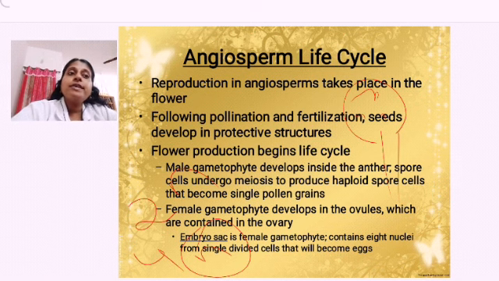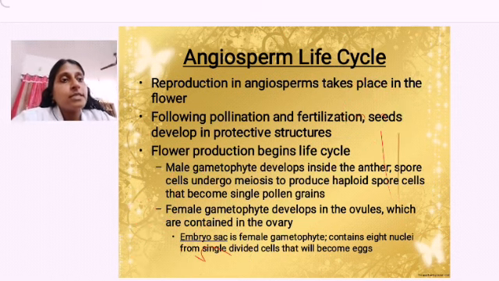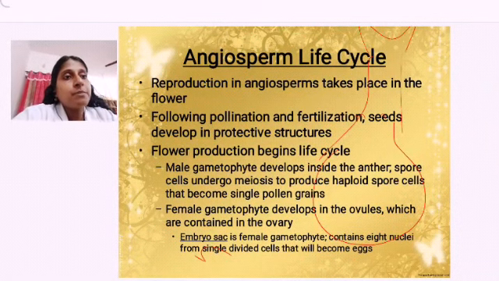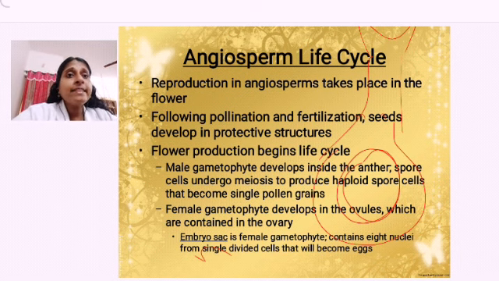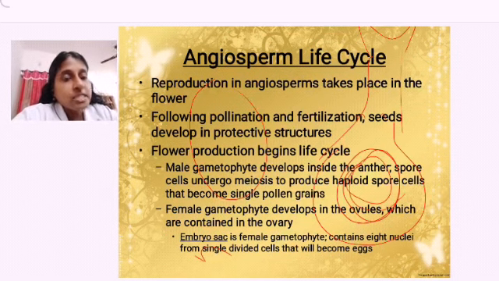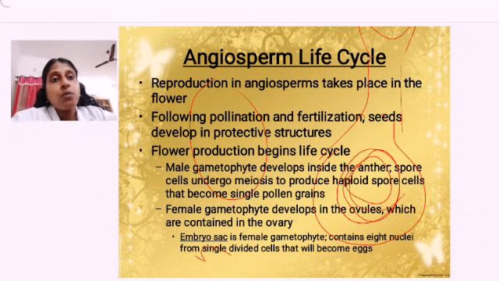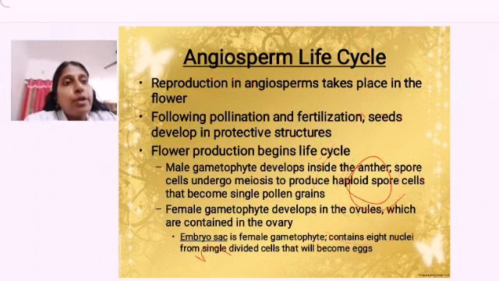Now the female gametophyte, where is it developing? In the ovule. I have already discussed where the ovule is, isn't it? So you have ovary, style and stigma. Here the ovule is. The female gametophyte develops inside the ovule, and inside this ovule there is a special sac called what? The embryo sac. What do we call it? Embryo sac.